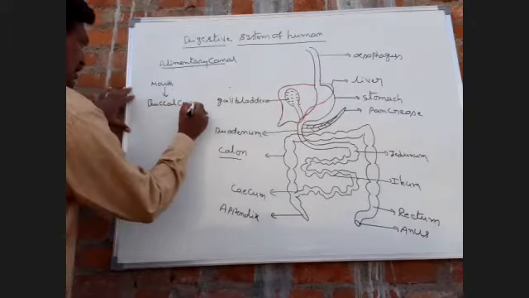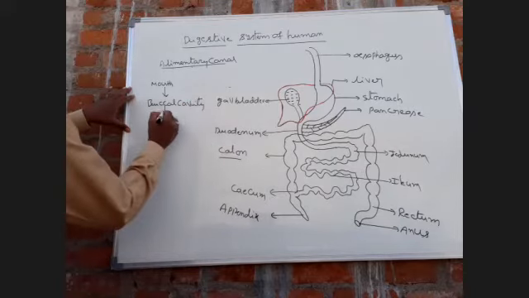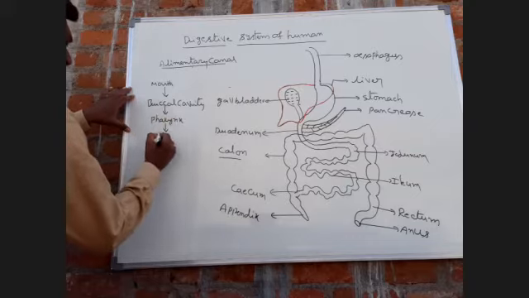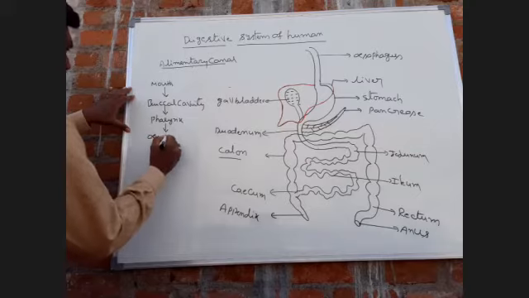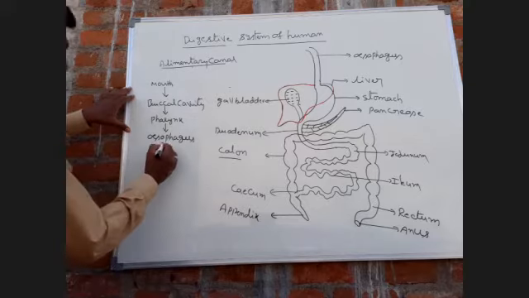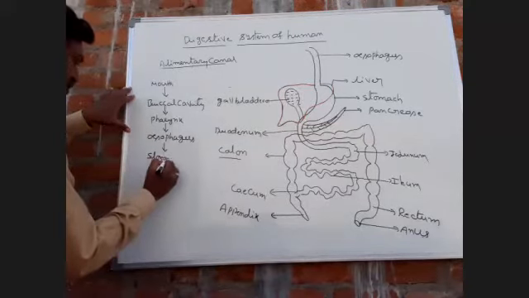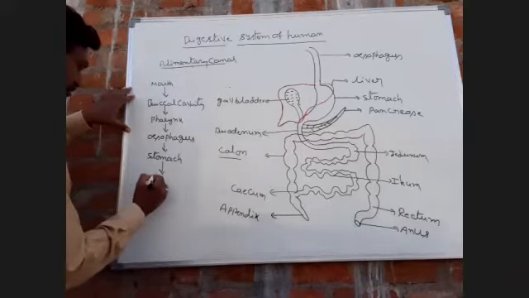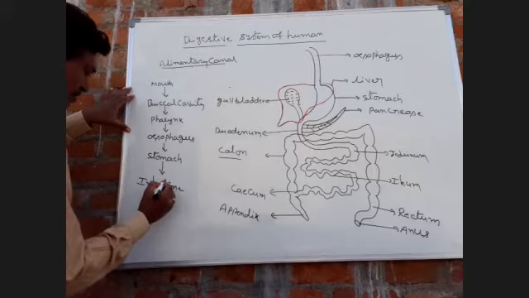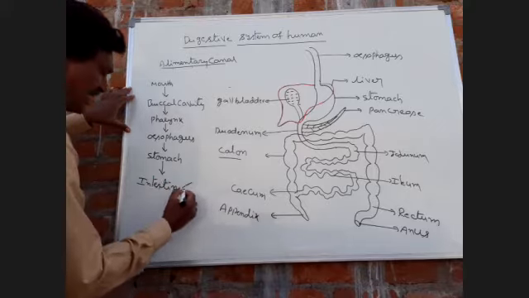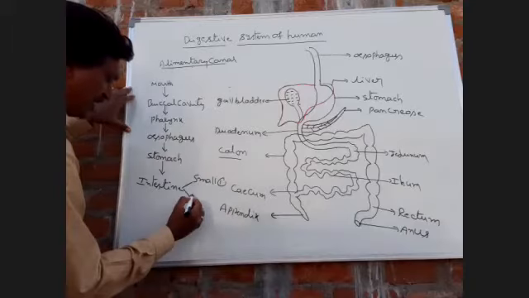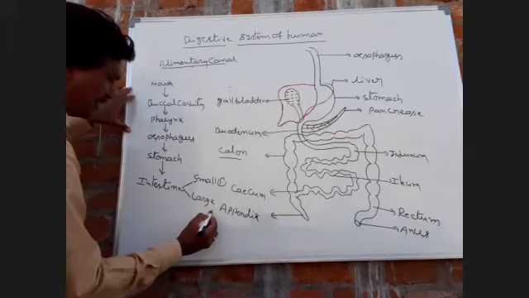The buccal cavity opens into the pharynx. The pharynx opens into the esophagus. The esophagus opens into the stomach. The stomach opens into the intestine. The intestine is again divided into small intestine and large intestine.